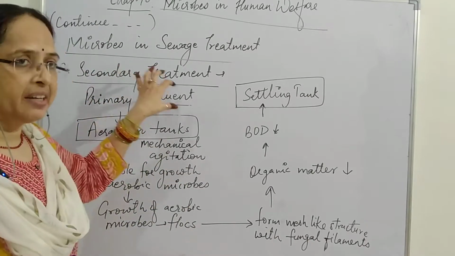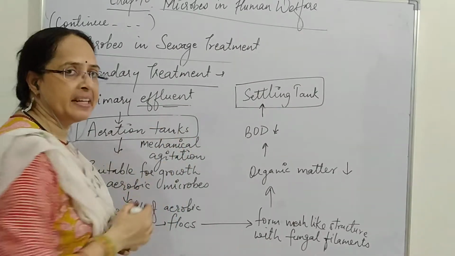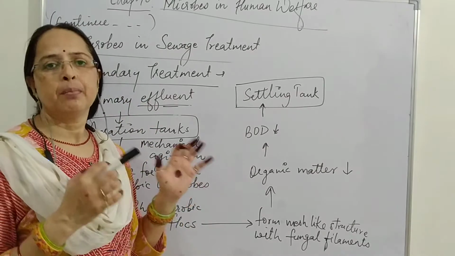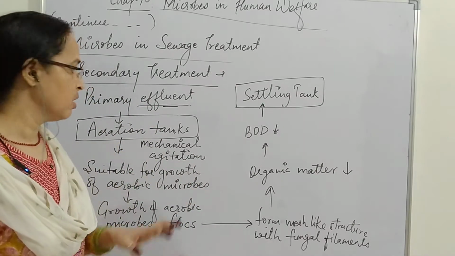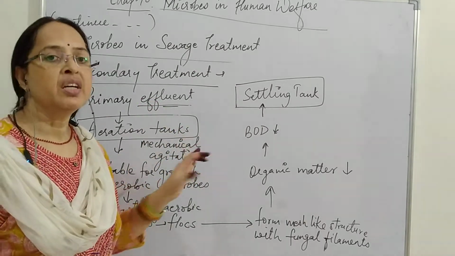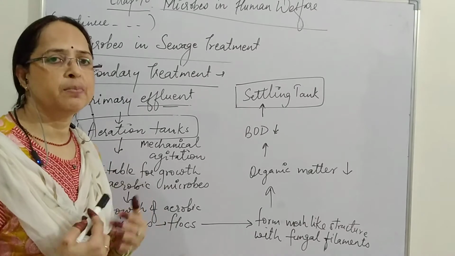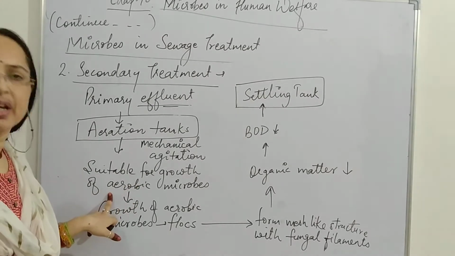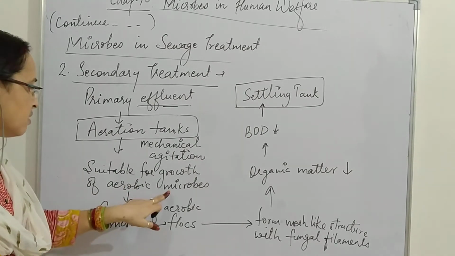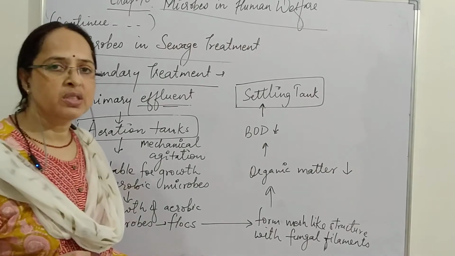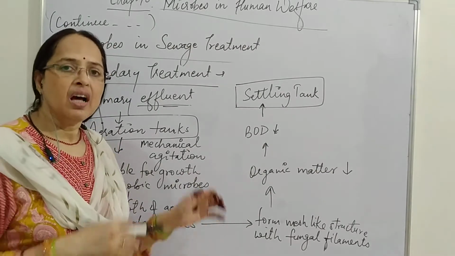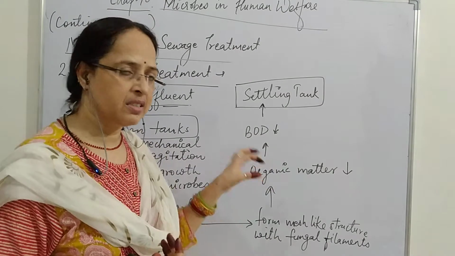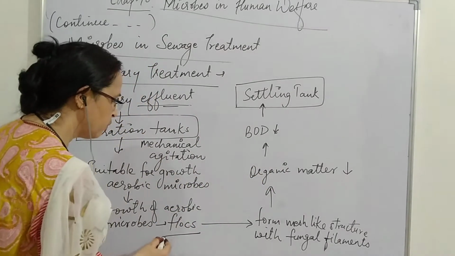In the primary effluent the organic content is maximum, and maximum microorganisms, that is bacteria, are also there. The supply of air increases the activity of these bacteria. It provides a suitable environment for the growth of aerobic microorganisms, and when they grow, they form flocs. That means bacteria along with fungi form a mesh-like or net-like structure, and this structure is called a floc.